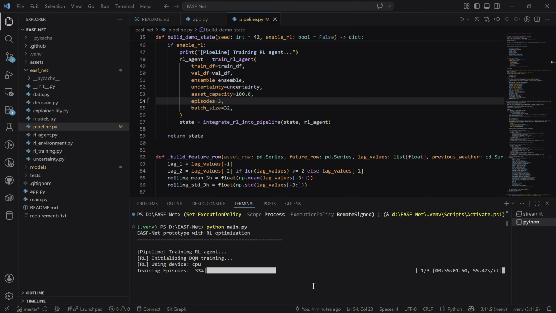As the pipeline runs, first it creates synthetic renewable energy data. Then it trains the main forecast model and a second model that corrects forecast errors. After that, it estimates uncertainty, so we do not just get a prediction, but also a confidence range. This is important because in energy operations, knowing how uncertain the forecast is can matter as much as the forecast itself.